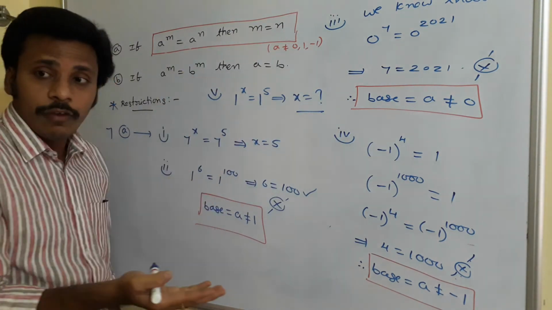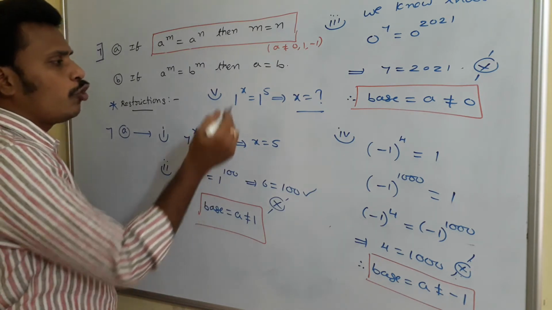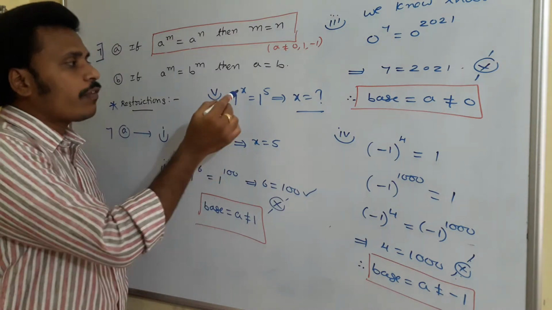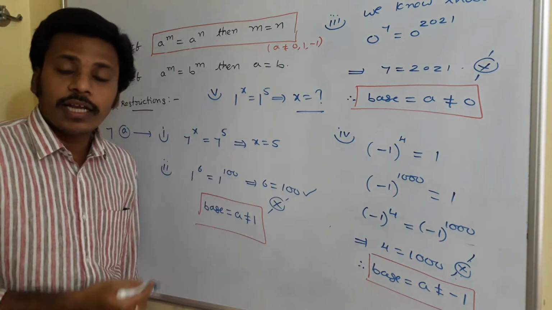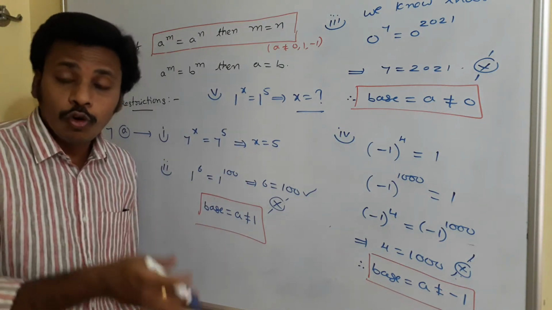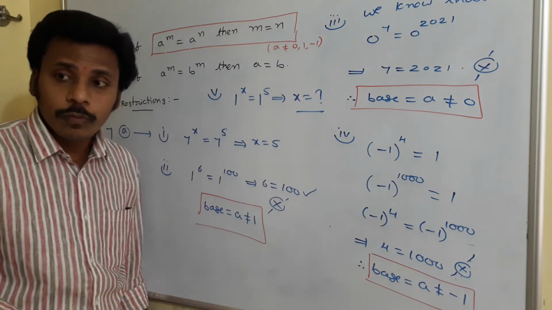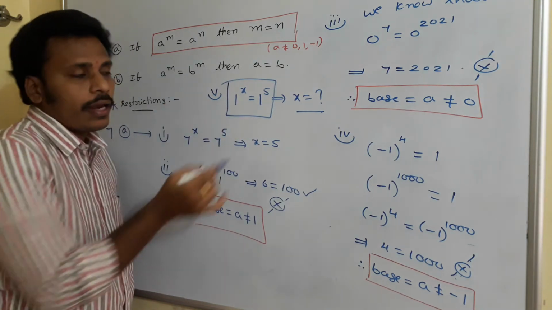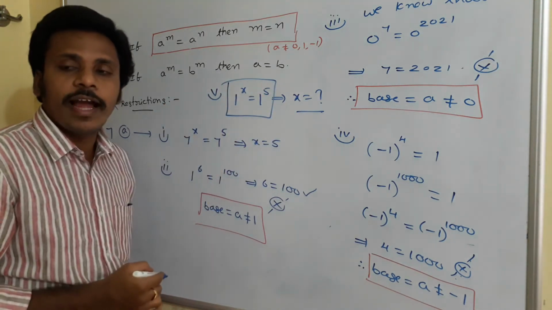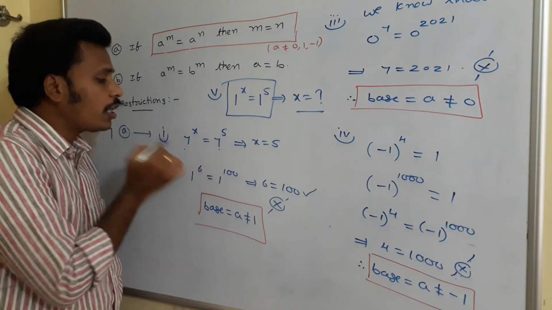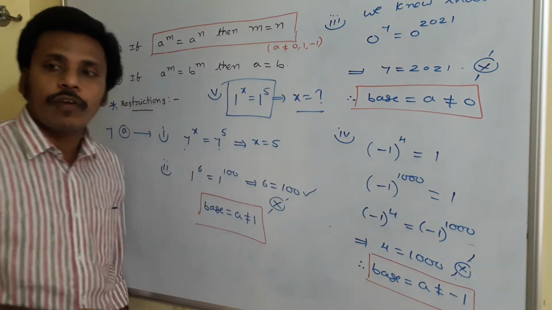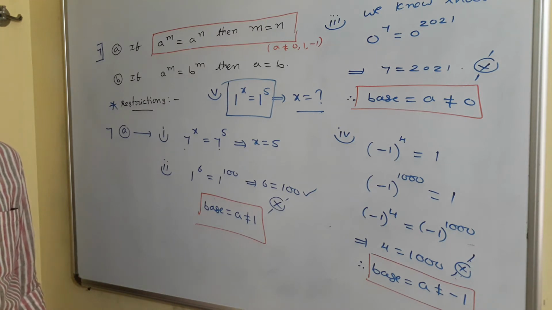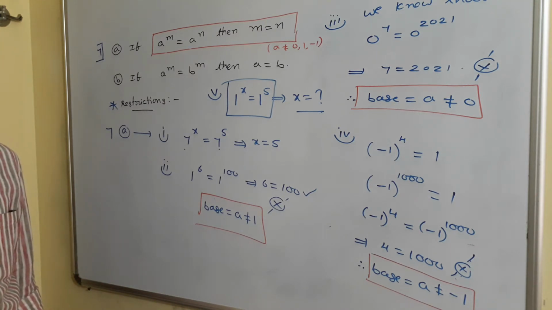That x may be 5, maybe 4, maybe 3, maybe 2. From there, we can't say directly that x is 5. x may be 5, x may be 4 also, x may be 3 also. Okay, so for this case, if the base is equal to 1, directly we can't find out the value of x. But if the base is not equal to 1, then we have a chance to find out the x value directly. Okay, that's the thing. This is 7a, and then you just think about 7b.